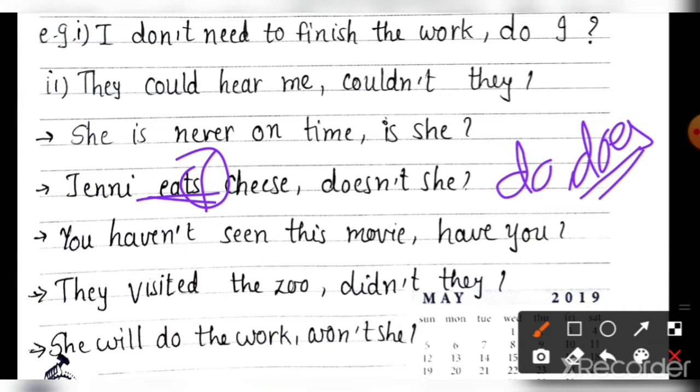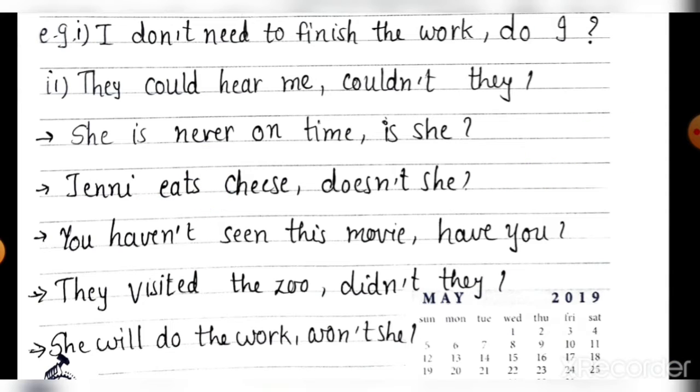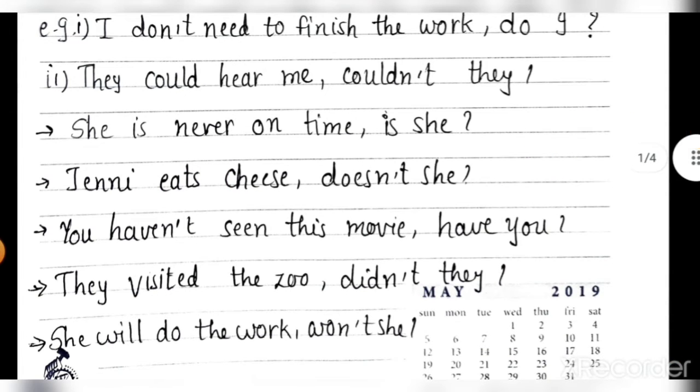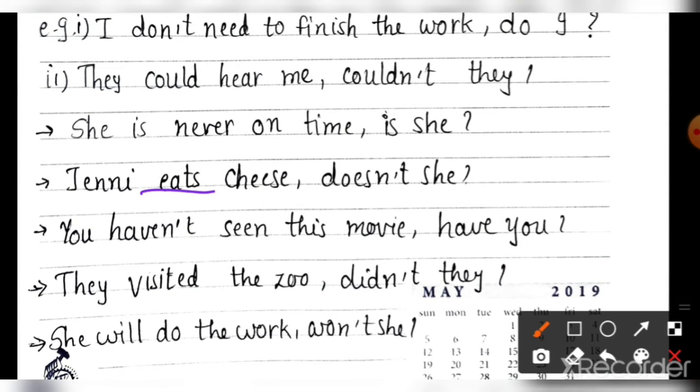Then second thing, after choosing the auxiliary verb for such sentences, what will you do? What is the second step? You will see whether the sentence is given positive or negative. If negative is given, you will find the auxiliary verb directly. But if the sentence is given positive, it means you have to make it negative. We chose does. Does हमने choose किया ना?